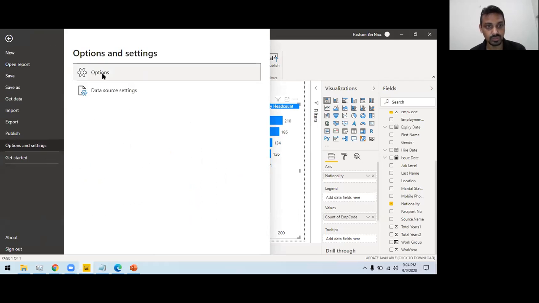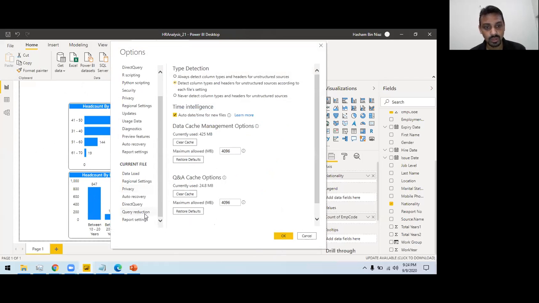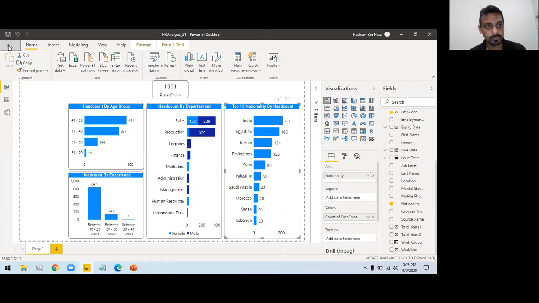So I can turn this off. But the cross filtering and cross highlighting feature is very good, because you can see what is the impact of these 210 employees in the different charts. There is a question like here in this department chart, we are using a legend and axis both. I'm providing gender, so this is further dividing the axis.